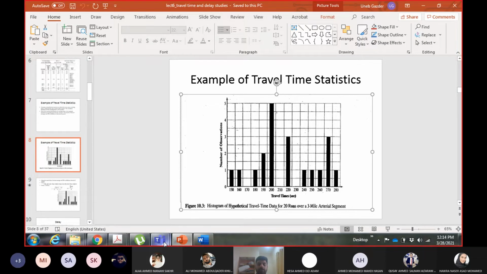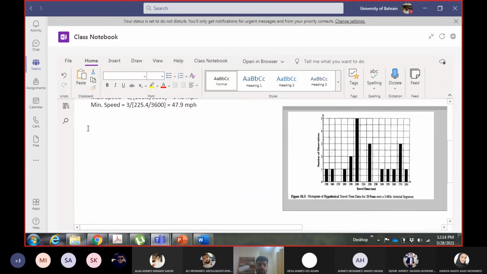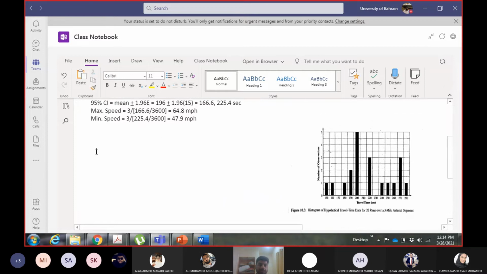So let us do some calculations for this data. First of all, I will start with calculation of the mean. Like I said earlier, I will use the same equations which I used for the spot speed case.